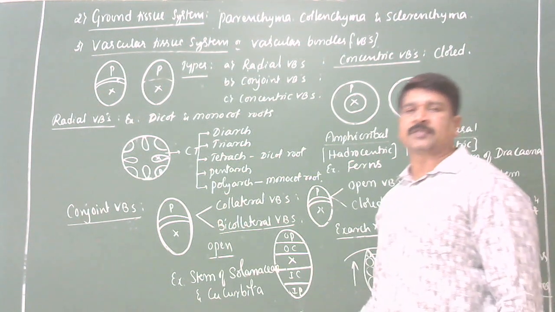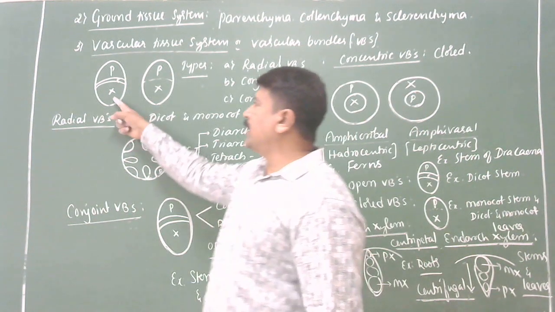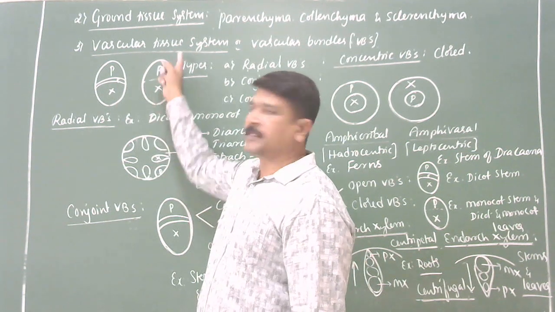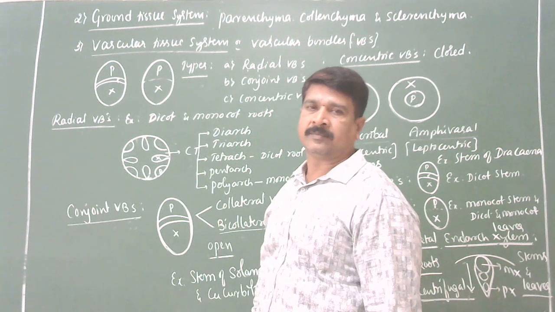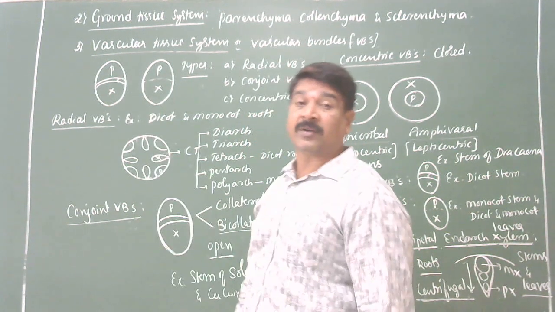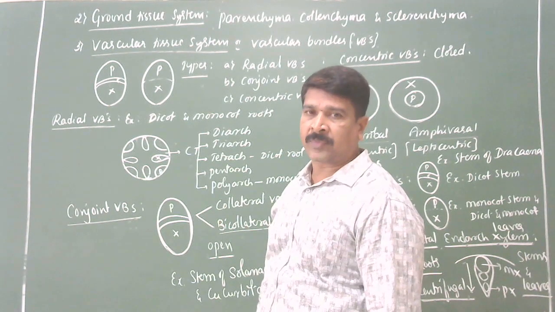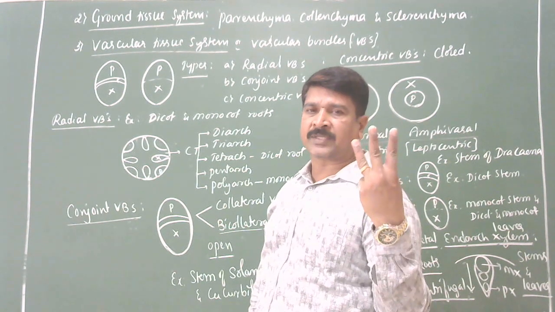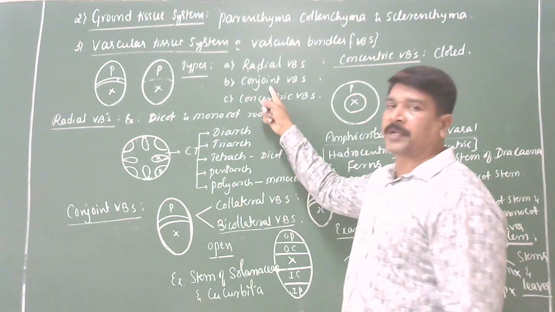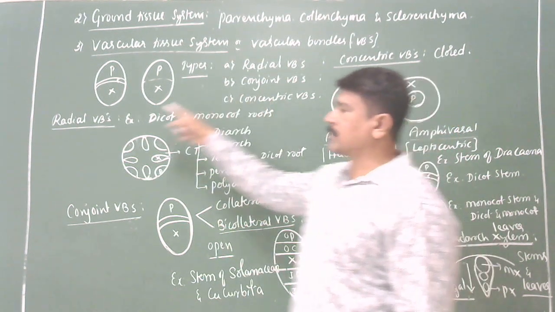Next, vascular tissue system, also called vascular bundles. A bundle of xylem and phloem, with or without cambium, is called vascular bundle. Based on the arrangement of xylem and phloem, vascular bundles are broadly classified into three types: radial vascular bundles, conjoint vascular bundles, and concentric vascular bundles. First, let us look into the radial.